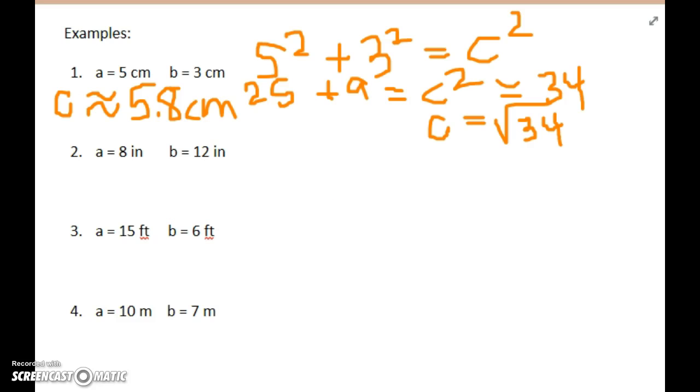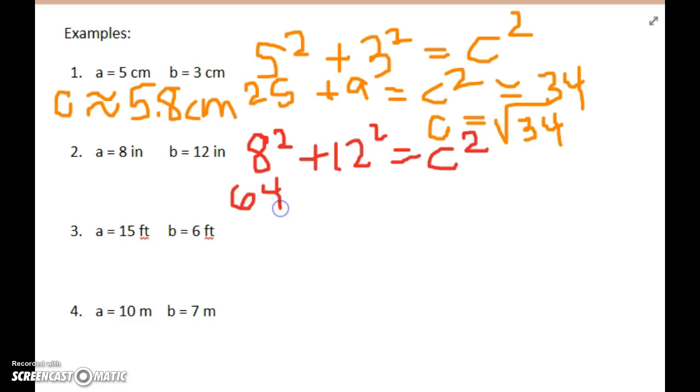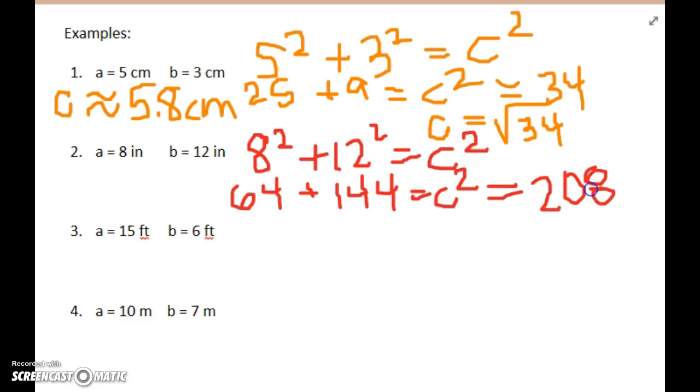All right, so we look at our next one, and we've got one leg that is 8 inches and one leg that is 12 inches. So again, following our a squared plus b squared equals c squared, we write our numbers. 8 squared is 64, 12 squared is 144. Now I add those two numbers up, and I get 208. So now I'm interested in finding the square root of 208.